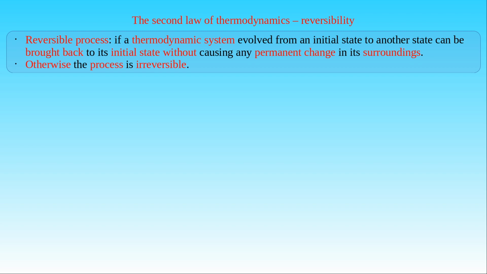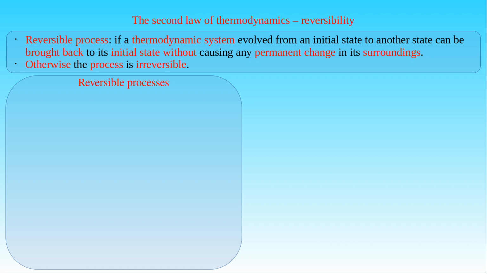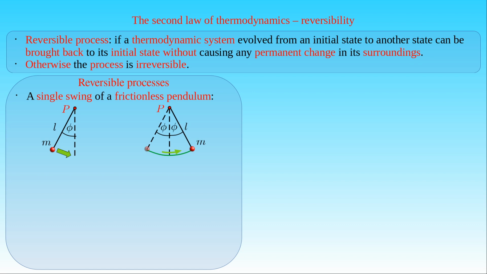A simple example for a reversible process is the single swing of a frictionless pendulum, that is a point mass m suspended from a string of the length L, where there is no loss of energy in the frictionless motion. Here the pendulum is initially displaced to one side by a small angle phi, and released from rest. Since its motion is frictionless, the pendulum will retain its initial displacement described by the angle phi after a single swing.